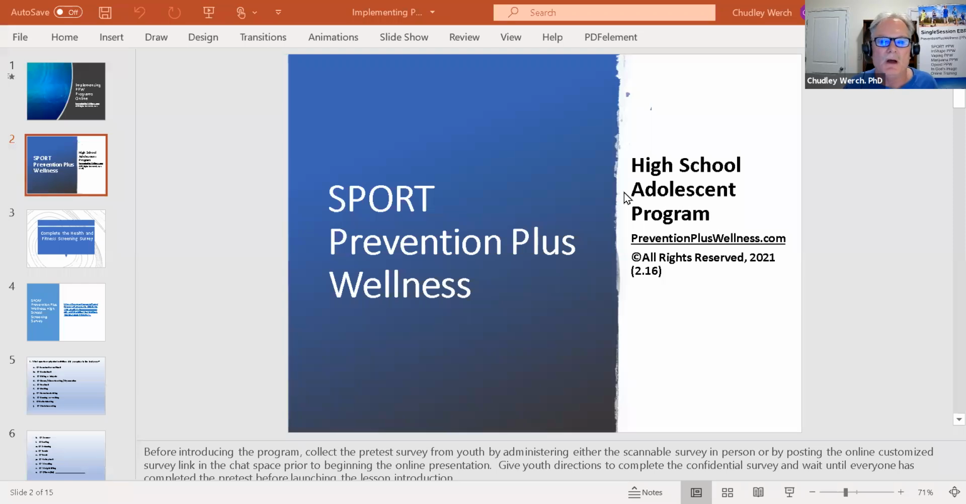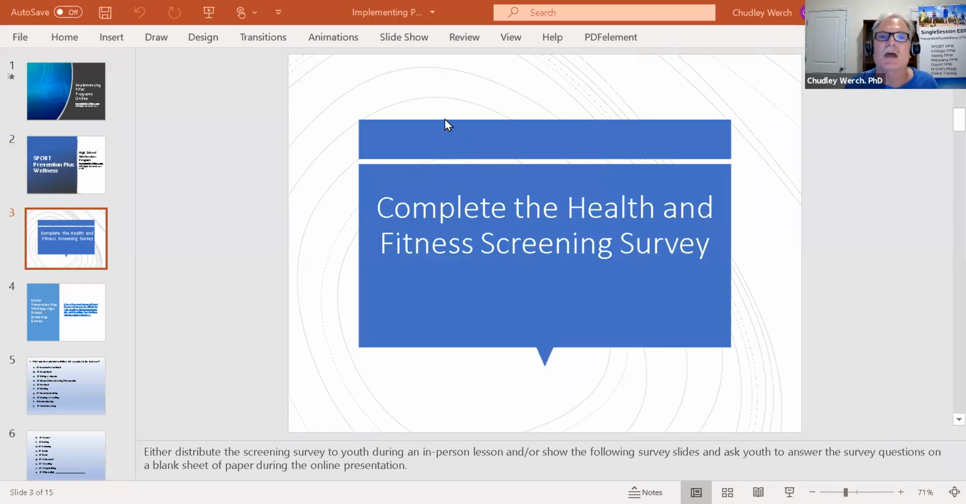Very simple. All right. Then next, how do you do the screening survey? For all Prevention Plus Wellness programs, there are screening and brief interventions, evidence-based practices. They include 3 steps: screening youth for current health habits, providing feedback about those health habits, and then walking them through goal setting. How do you help them complete this screening survey when you implement the program online? Well, very simple.